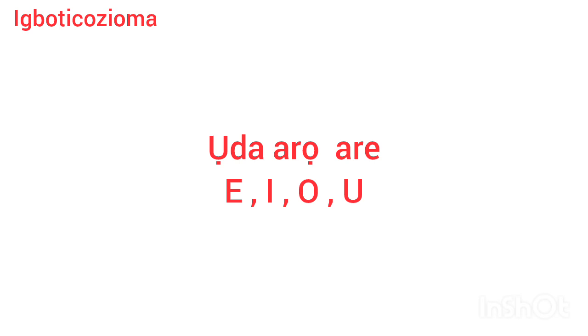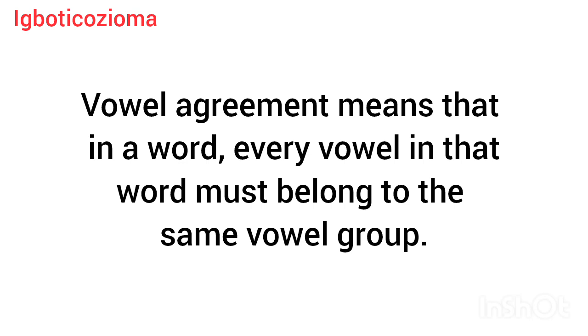Okay, so now that we have cleared this, now what is ndakọrịta ụda ume? Ndakọrịta, vowel agreement. What does it mean? It means that in a word, every vowel that must be in that word must be from the same group. There is no mixing of vowels. That means every vowel that is in a word must be from the same group. So that's why it is called vowel agreement.